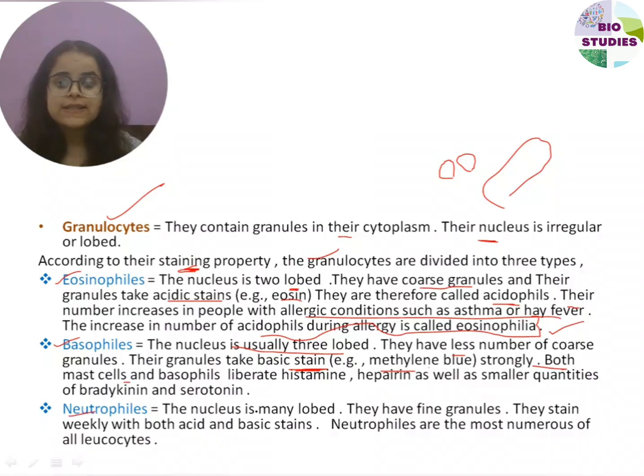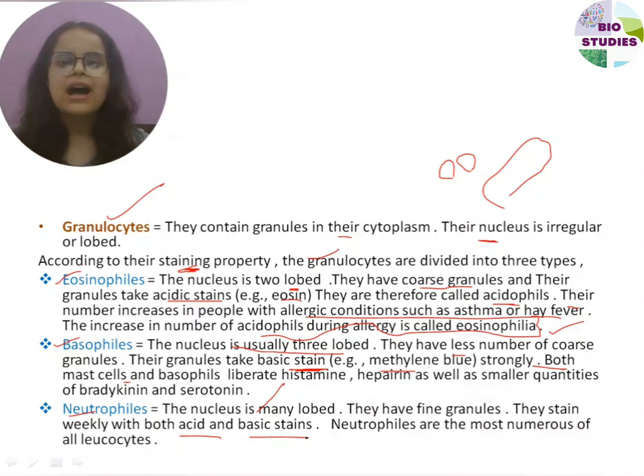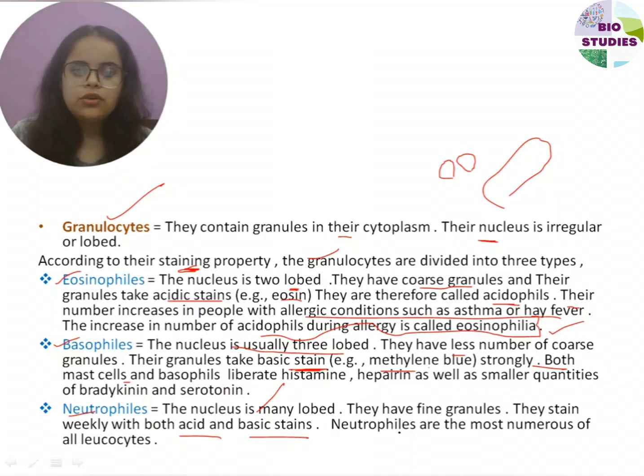Neutrophils: the nucleus is many-lobed and they have fine granules. They stain weakly with both the acid and basic stains. It will retain both stains, but not as strongly as the earlier one. Neutrophils are the most numerous of all the leukocytes.